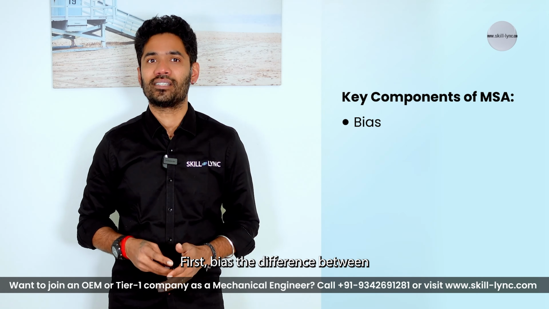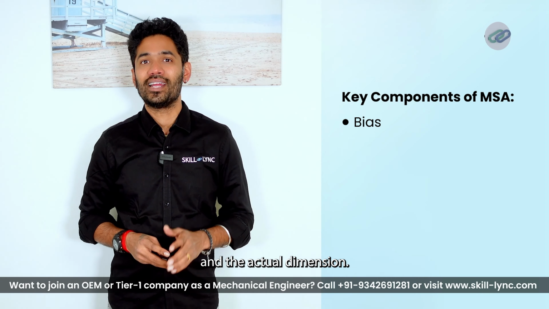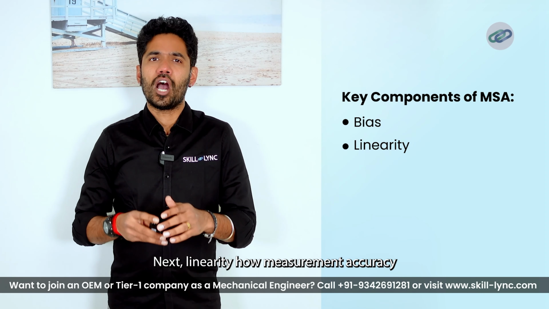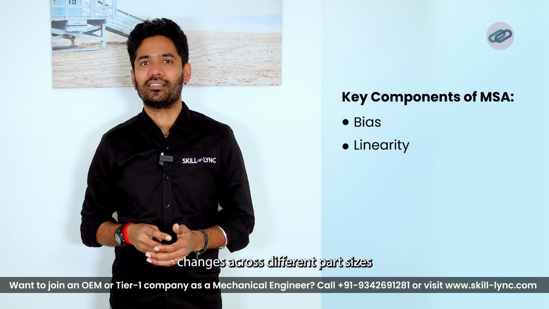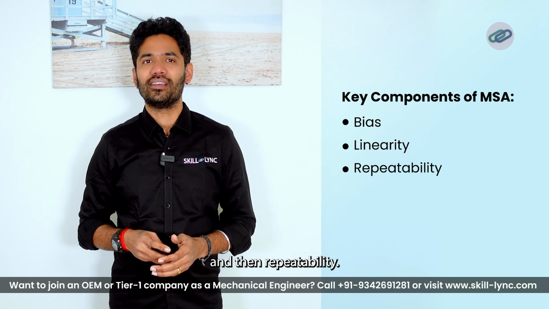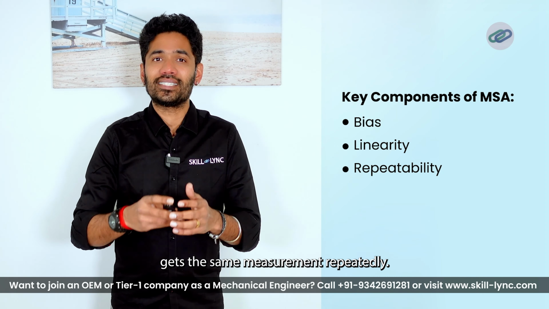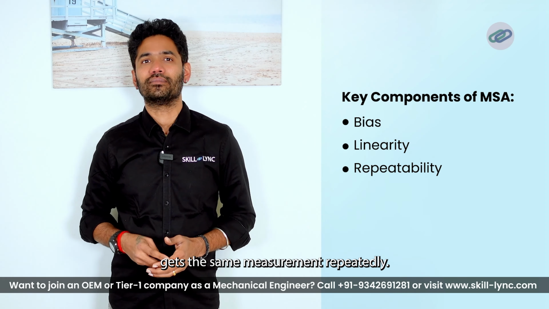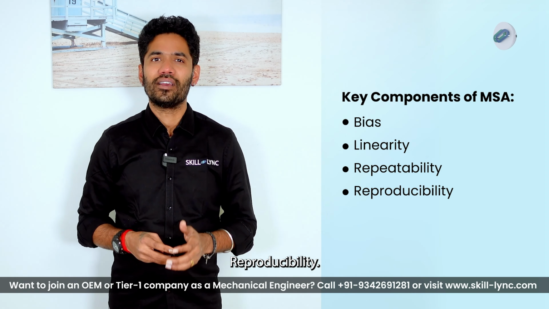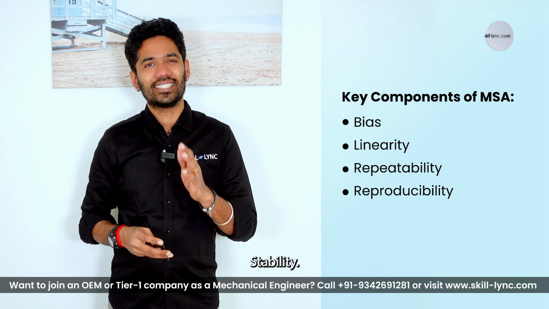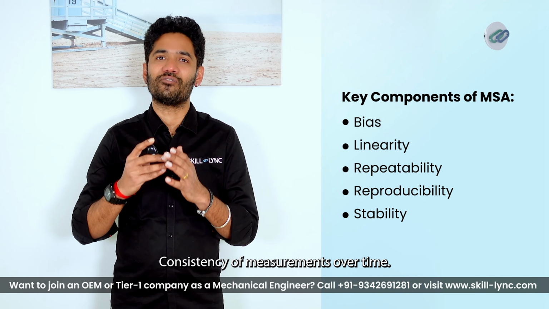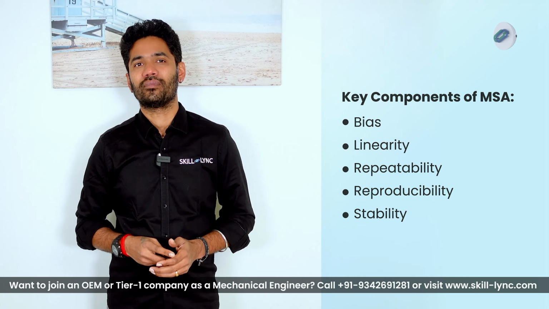First, bias: the difference between the measured value and the actual dimension. Next, linearity: how measurement accuracy changes across different part sizes. And then, repeatability: whether the same operator gets the same measurement repeatedly. Reproducibility: whether multiple operators get the same measurement. Stability: consistency of measurements over time.